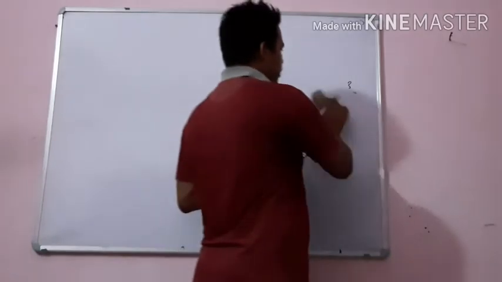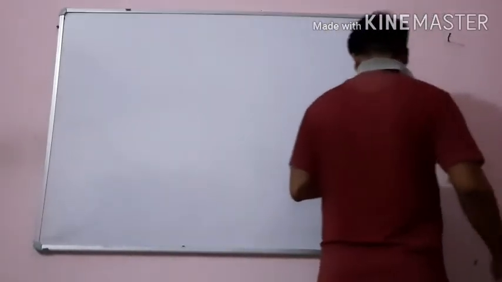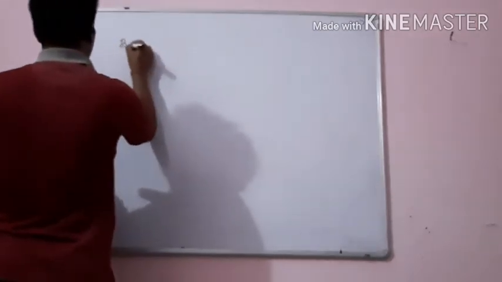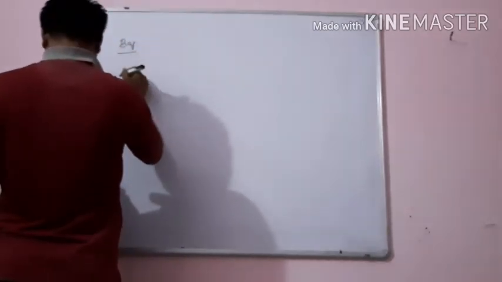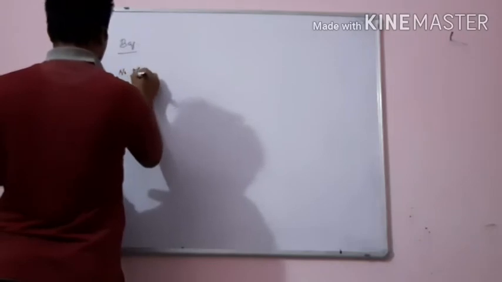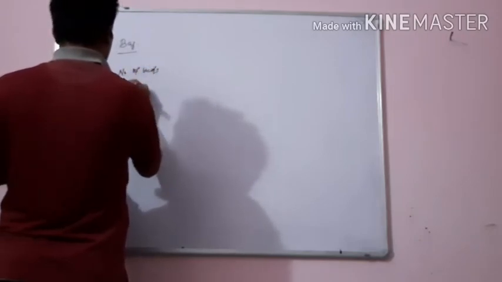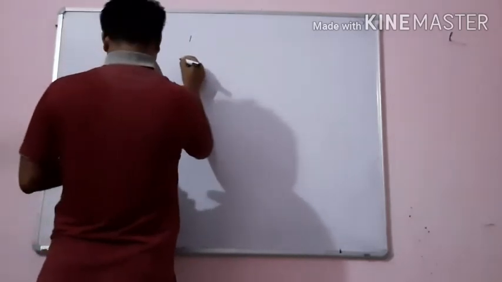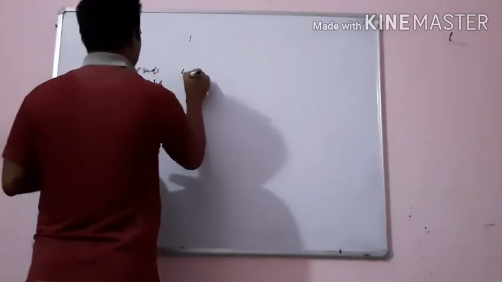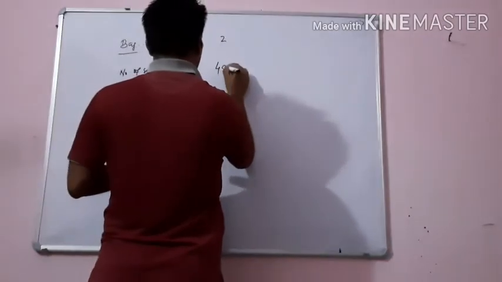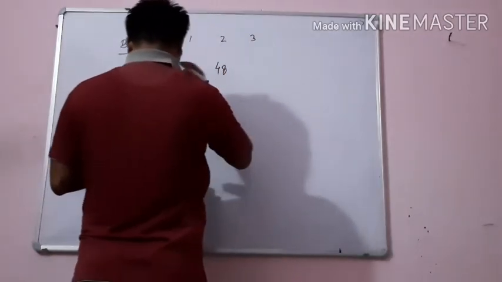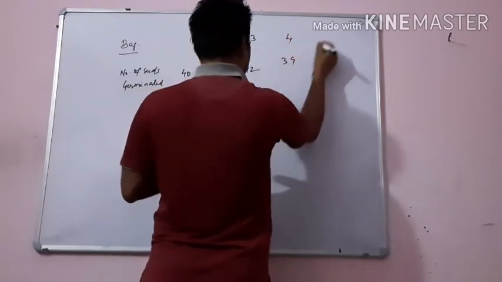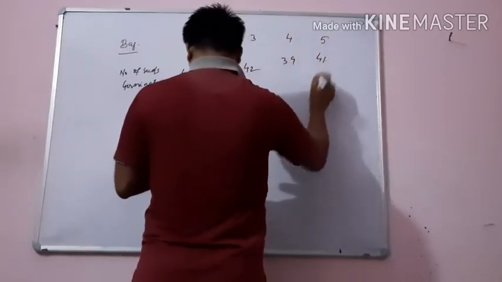See the data. Bag 1: 40, bag 2: 48, bag 3: 42, bag 4: 39, bag 5: 41.